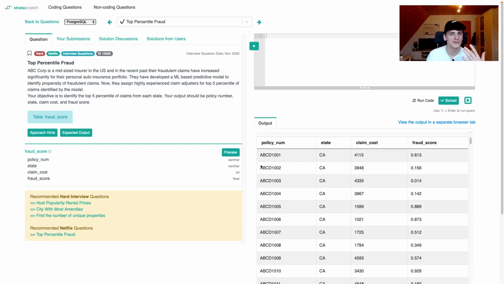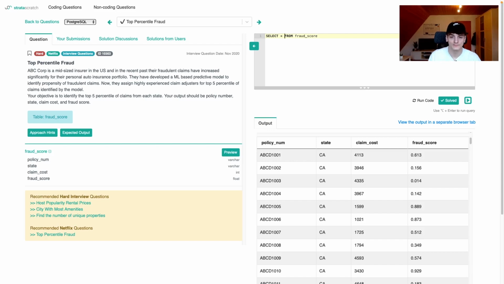That might be a bit confusing. I'm just going to go into it and you'll see what I mean. So let's just select star for now from that table, fraud score. This is a hard one after all, but I don't think it's that hard. You just need to know how to come up with percentiles.